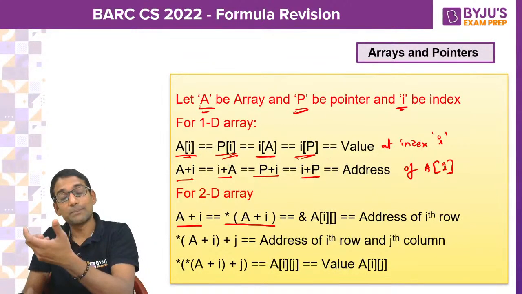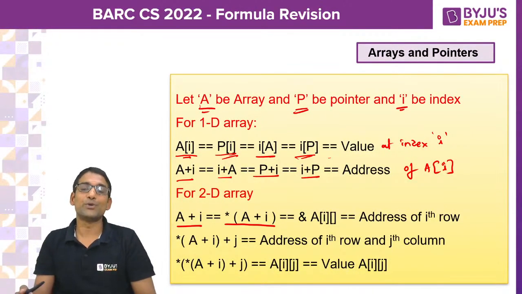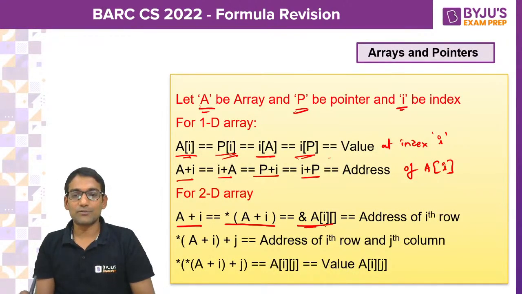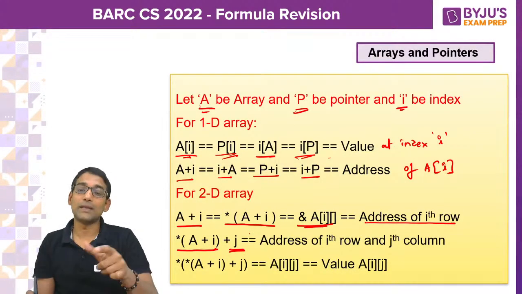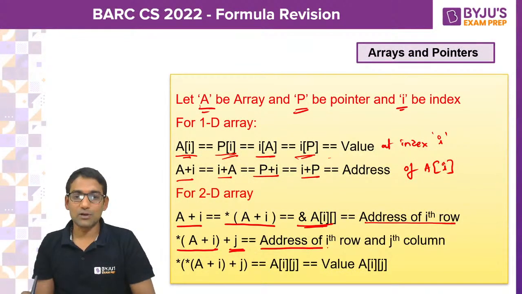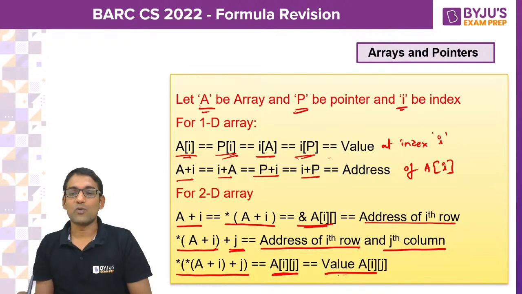So you have a complete row. So when you say star of a plus I, what do you get? Address of the ith row. And when you say star of a plus I plus j, then you get the address of the ith row, jth column. And when you say star of star of a plus I plus j, then you will get the value.